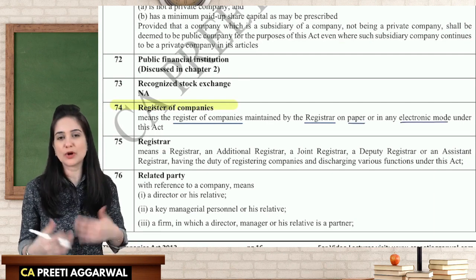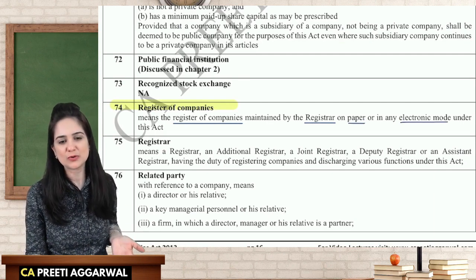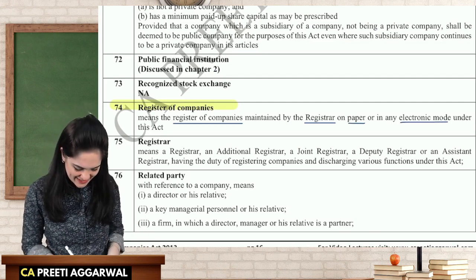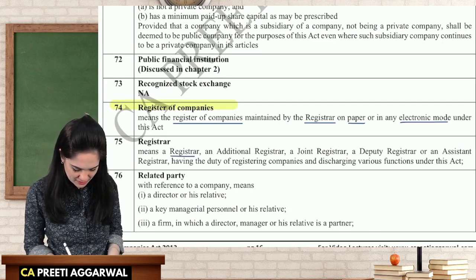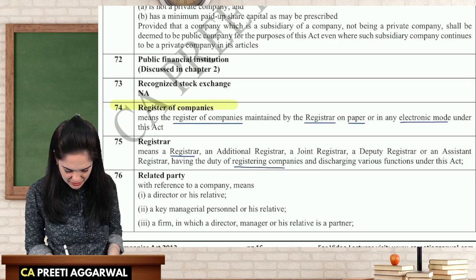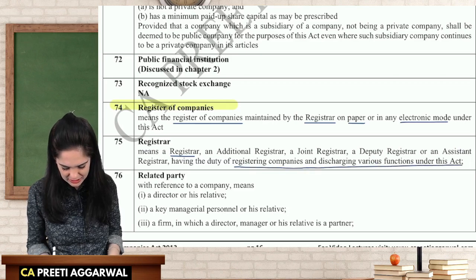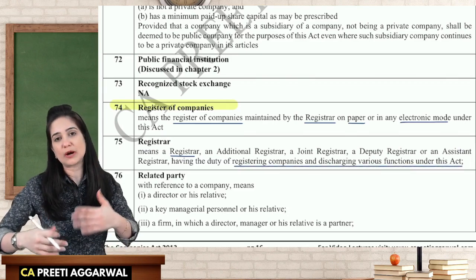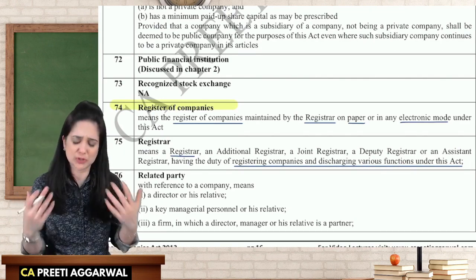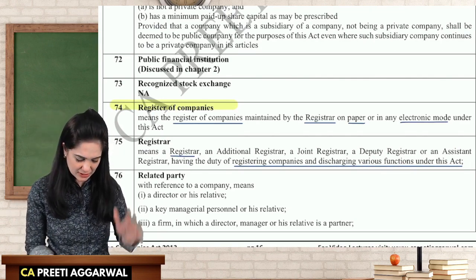Then the next obvious definition is who is a registrar. It means a registrar having the duty of registering companies and various other functions under the act, but it also includes people who come in the hierarchy like additional registrar, joint registrar, deputy registrar.